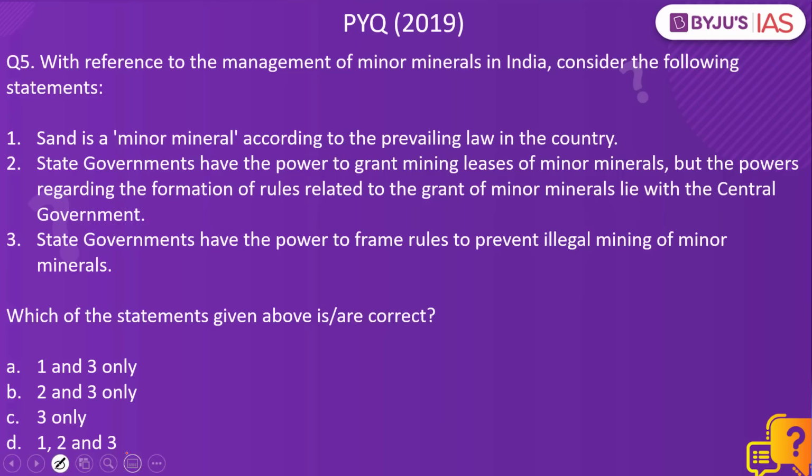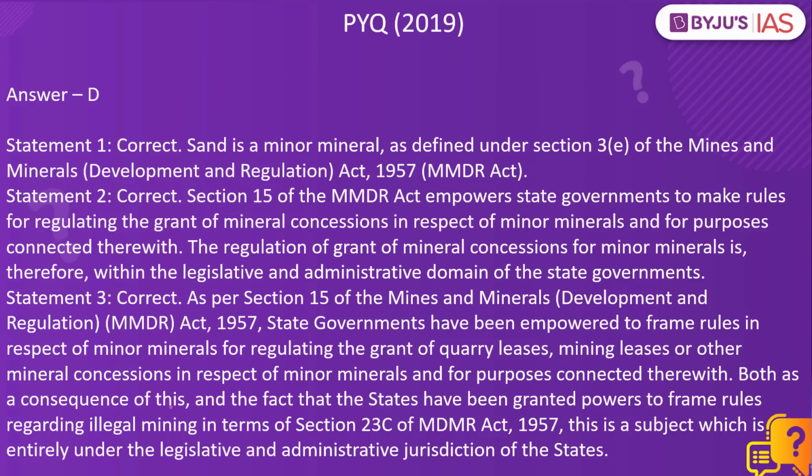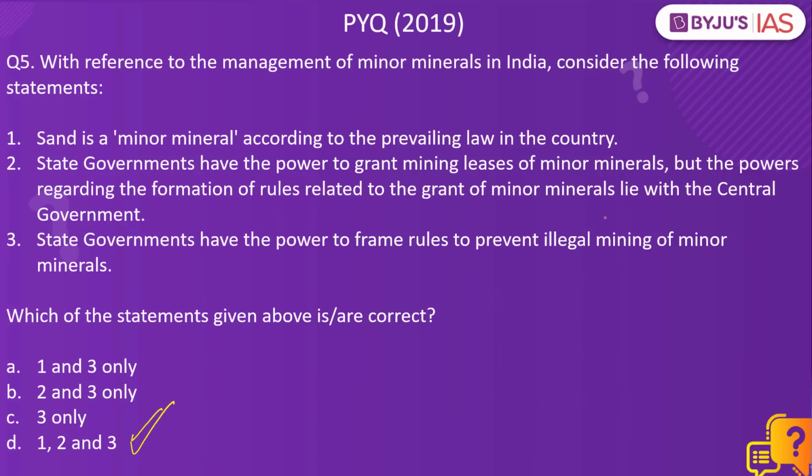The correct answer is D. All the three given statements are correct with regards to the minor minerals in India. That is, as per the 1957 MMDR Act, that is Mines and Minerals Development and Regulation Act, there is a list given of major and minor minerals. Sand comes in the list of minor minerals. This act also empowers the state government to make rules for regulation of the grant of mineral concessions in case of minor minerals, but the power to make rules regarding the grant of minor minerals is still with the central government only. The third statement also is absolutely correct.